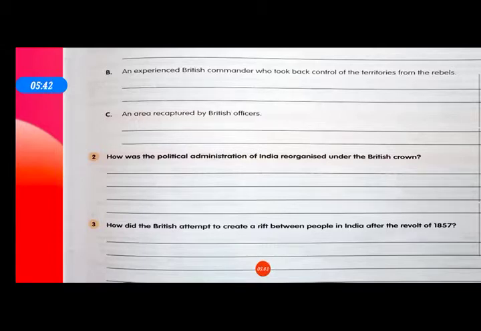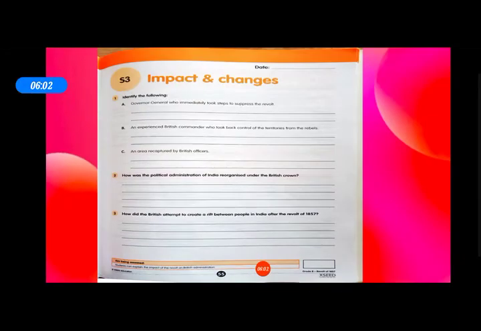As the revolt failed, the British took advantage of it and started ruling in the name of religion. They did not like the unity, so they adopted the divide and rule policy. Got it? Now, we will discuss the practice questions of this block.